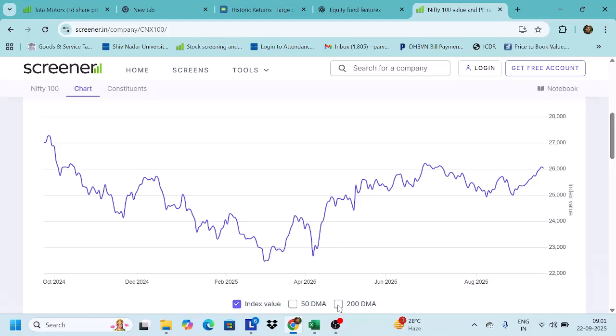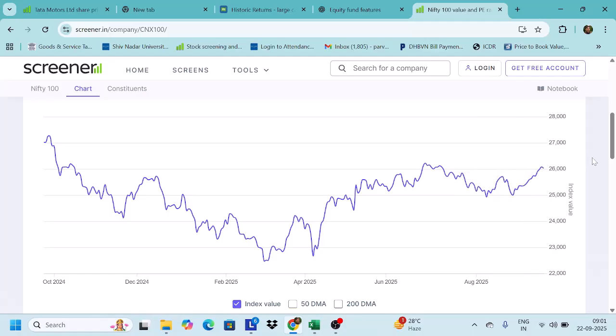So there was a time when the market started falling after October and then fell till February, and then again started going up. It has reached almost the level, it was 27,000, and today it is around 26,000. So it is almost at the level at which it started its journey in October, even less by about 1 or 2%. There was a dip in between, and then the stock market has started picking up after the GST announcements.